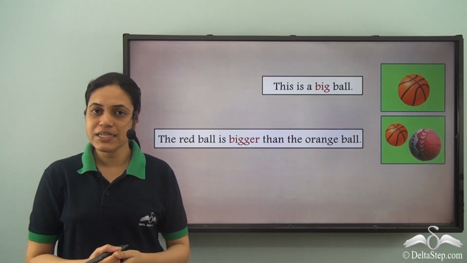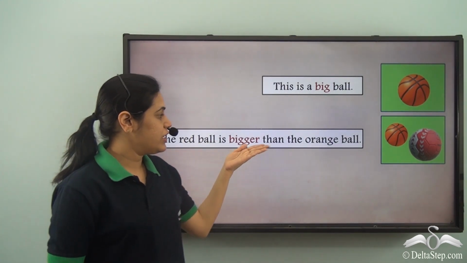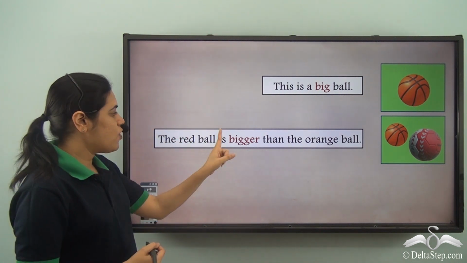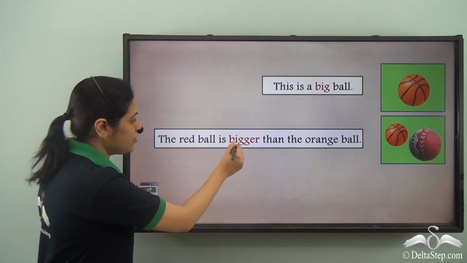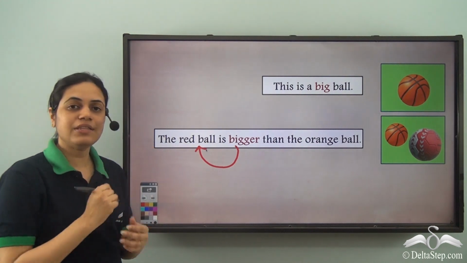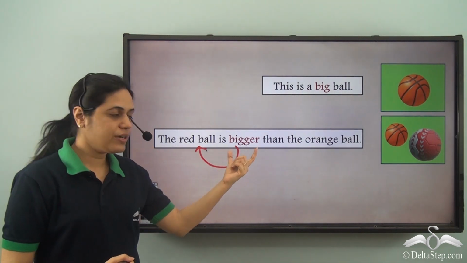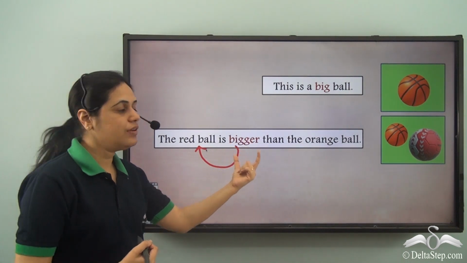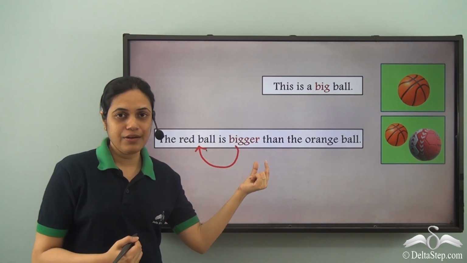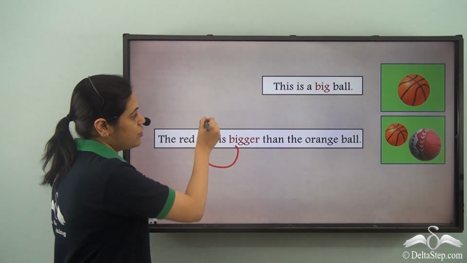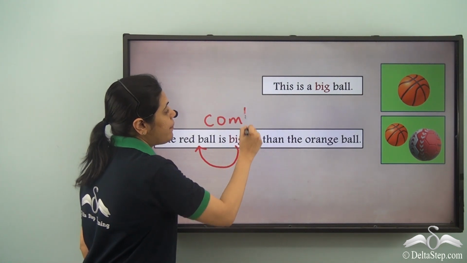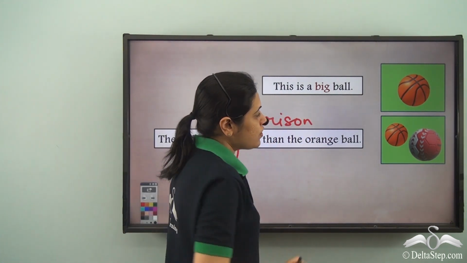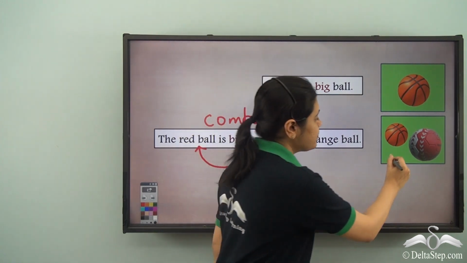Now what about this sentence? The red ball is bigger than the orange ball. Now this word bigger is also describing this red ball. So bigger is an adjective, but over here this adjective bigger shows comparison between these two balls.